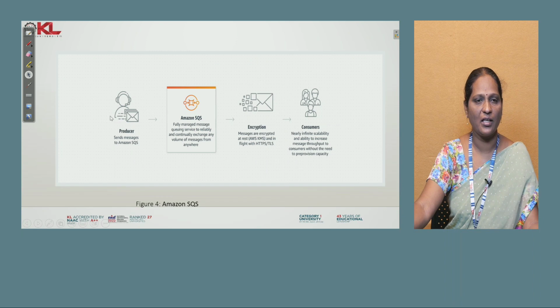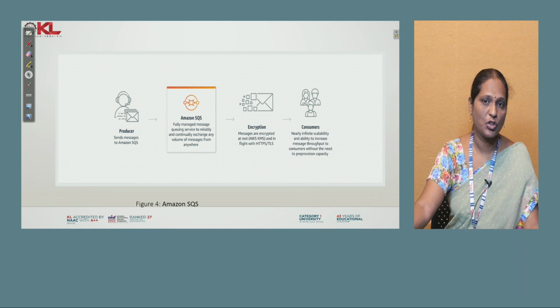Suppose there are ordering or customer messages, so you have to request an order, and those orders will be processed by using SQS, in terms of market analysis or online marketing. So depending upon the scenario where you use it, the SQS context will change. So this is an example: a producer is producing the messages and they are given to the consumers. How is this processed? It is processed by maintaining a queue as a reliable queuing service, where the message will be available until the consumer consumes it. Once the consumer consumes the message, it is deleted from the queue.